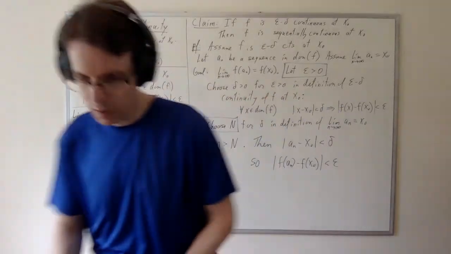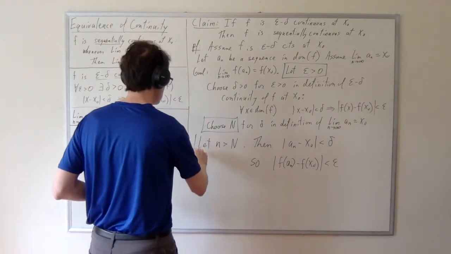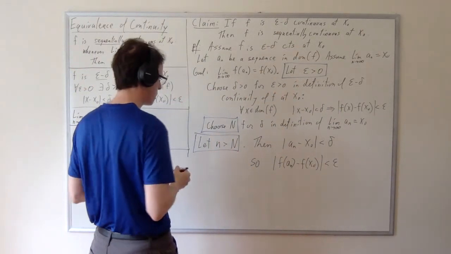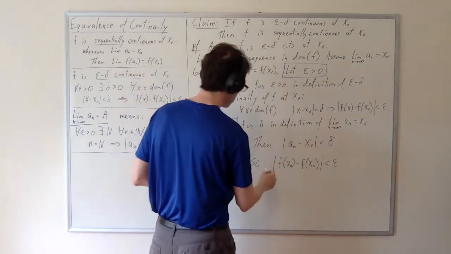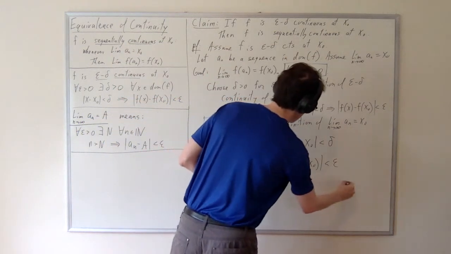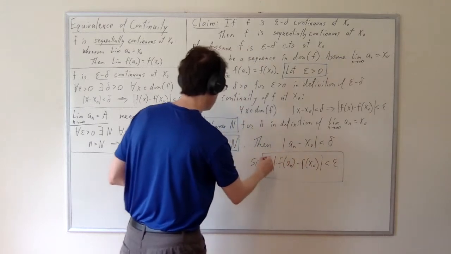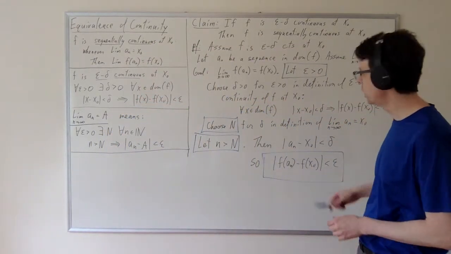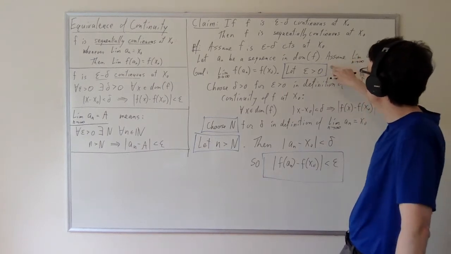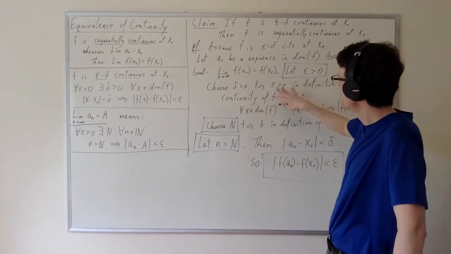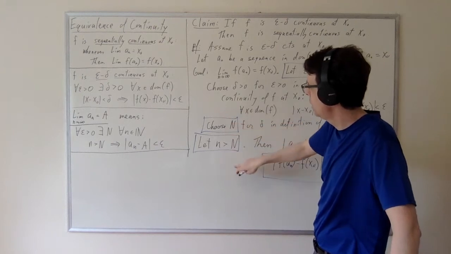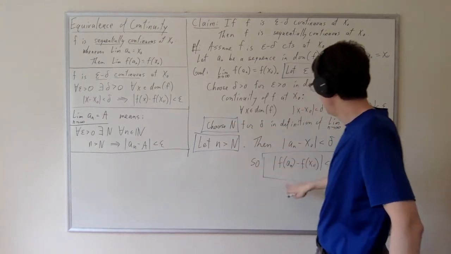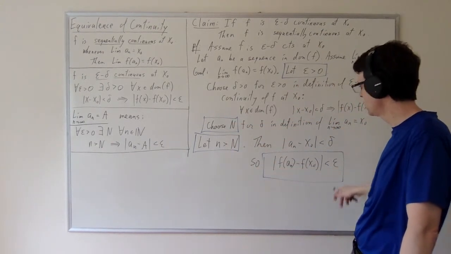So now let's look at what we've done here. We've let n be arbitrary. And then, yes, there's intermediate work, but then we have shown that if n is greater than cap n, then we get this equation. So basically, we took an arbitrary epsilon, we did some intermediate work, and we chose a cap n. We let n exceed cap n, and then we proved that this difference was less than epsilon.